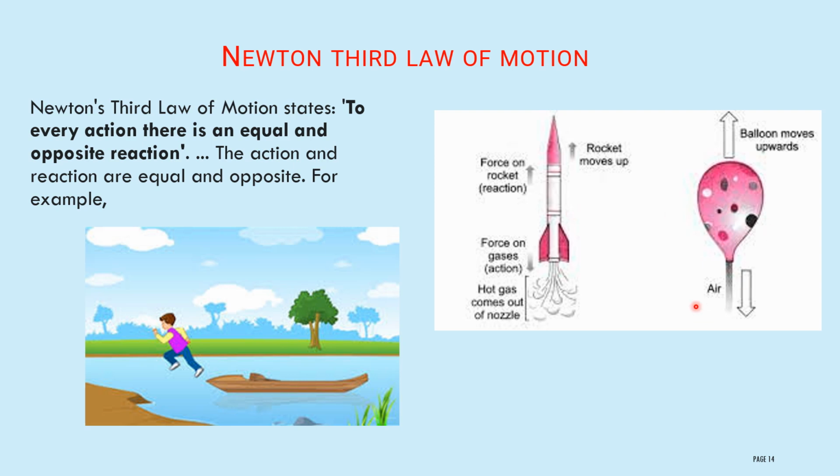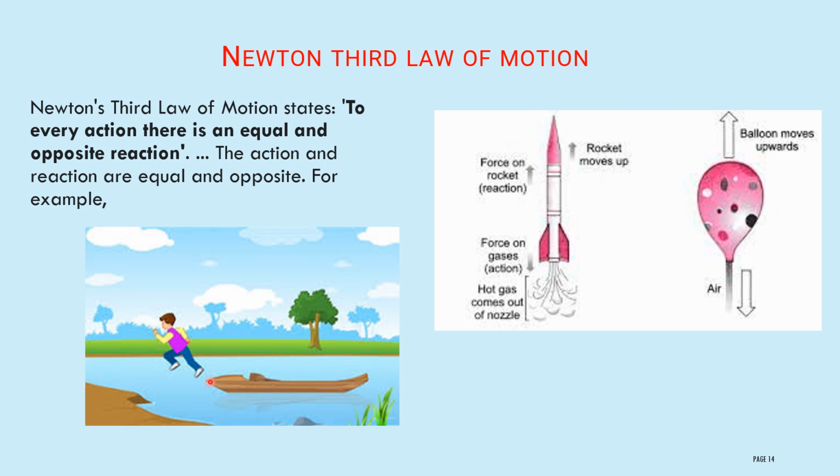Consider another example here. Take a balloon, blow the balloon with air, and leave the balloon. Then the air comes down, and the balloon moves up. The faster the air comes down, the faster the balloon moves up. Therefore, this is an action, this is a reaction. Action and reactions are opposite but equal in magnitude.